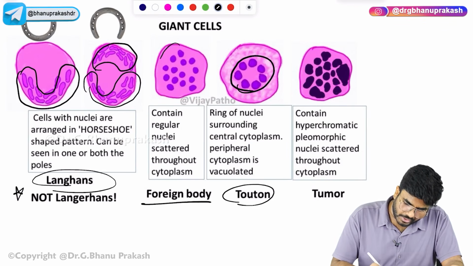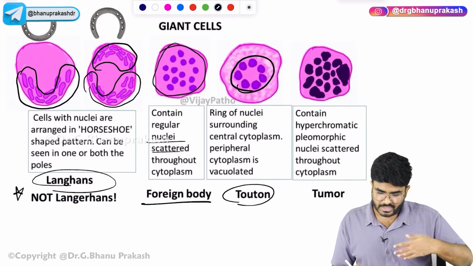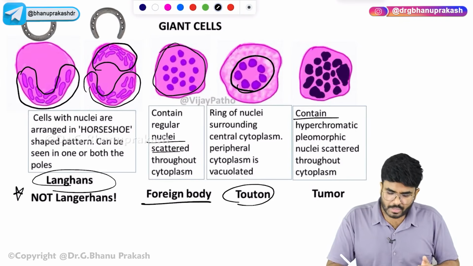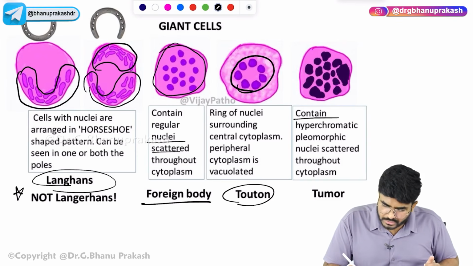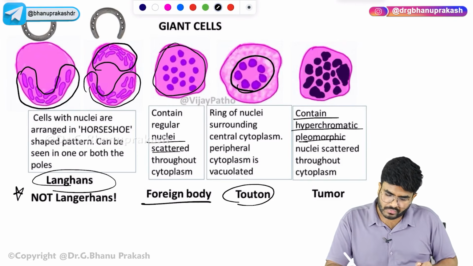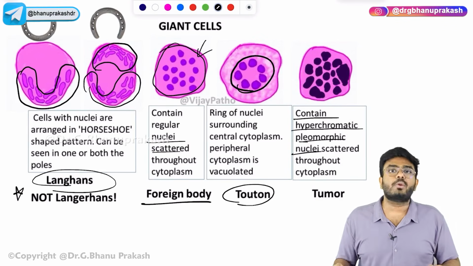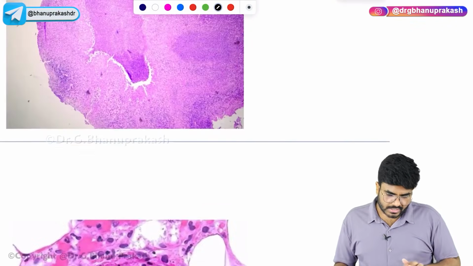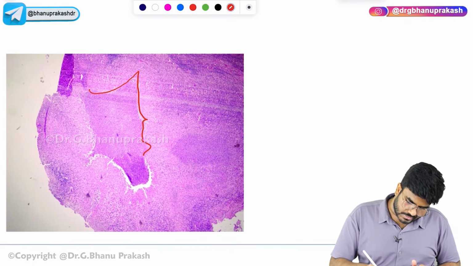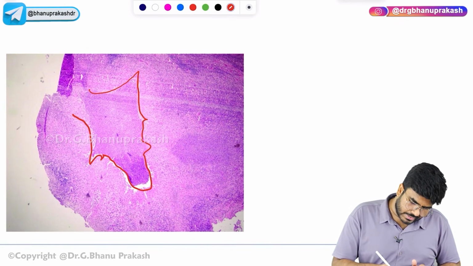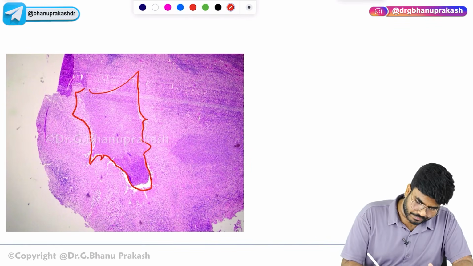In foreign body there will be a haphazard arrangement. You see the nuclei getting scattered. In tumors it will be almost the same, the giant cells will also be the same, because cancers are also chronic inflammatory conditions. But you are going to have very hyperchromatic, pleomorphic nuclei with different sizes and shapes. Here it's not that hyperchromatic. That is a point I want you to know. Next, in this condition there is one more granuloma present. It's also a granuloma, but it looks like it has small branches. This is called a stellate granuloma.